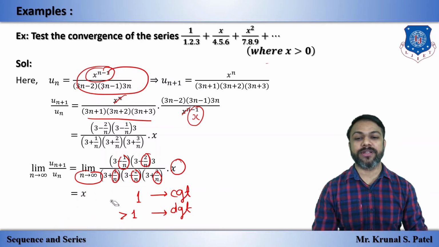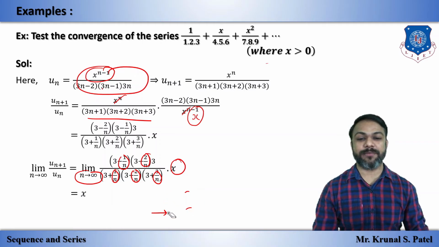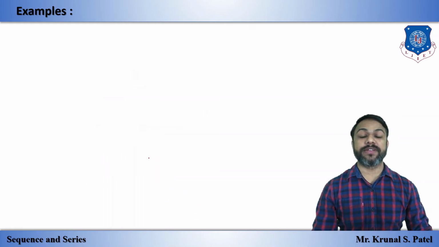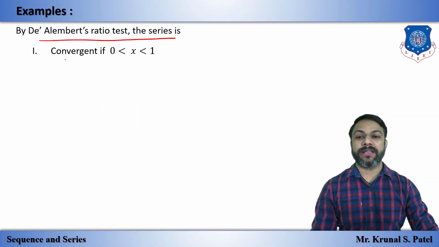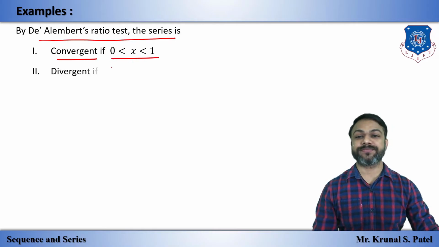Let's have a look at the next step. I'm just removing all these things. So by D'Alembert's ratio test, series is convergent if x lies between 0 and 1, as I told.